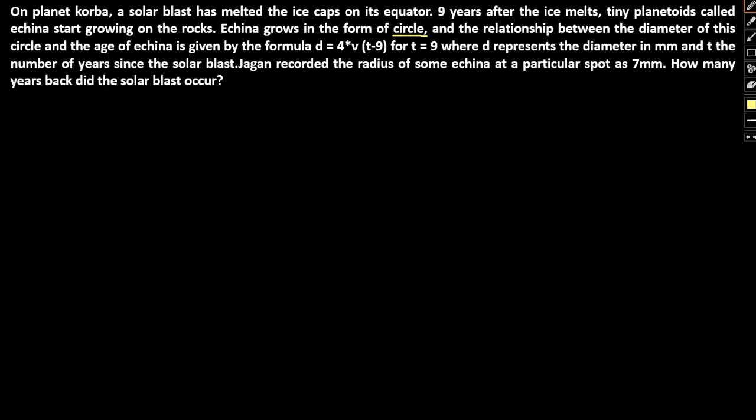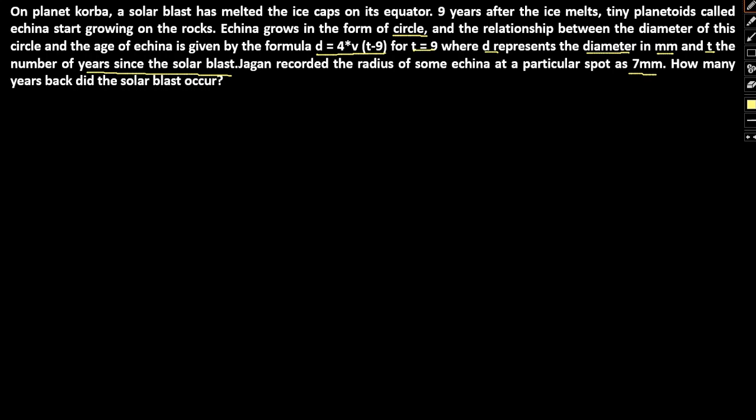And the relationship between the diameter of the circle and age of Echina is given by the formula d equal to 4t minus 9 for t greater than or equal to 9, where d represents the diameter in millimeters and t is the number of years since the solar blast began. Jagan records the radius of some of the Echina at a particular spot as 7 mm. Okay, the radius is given. How many years back did the solar blast occur?